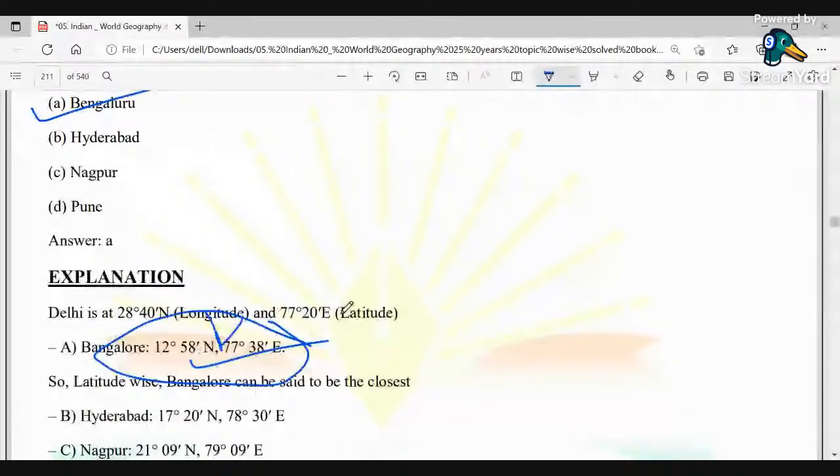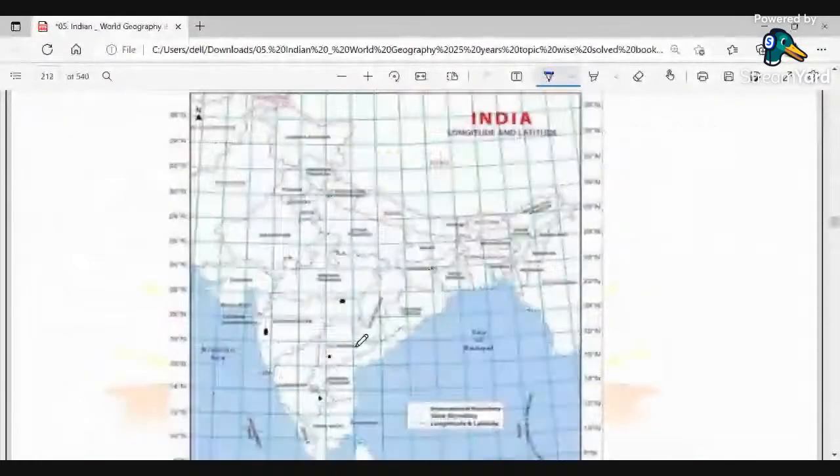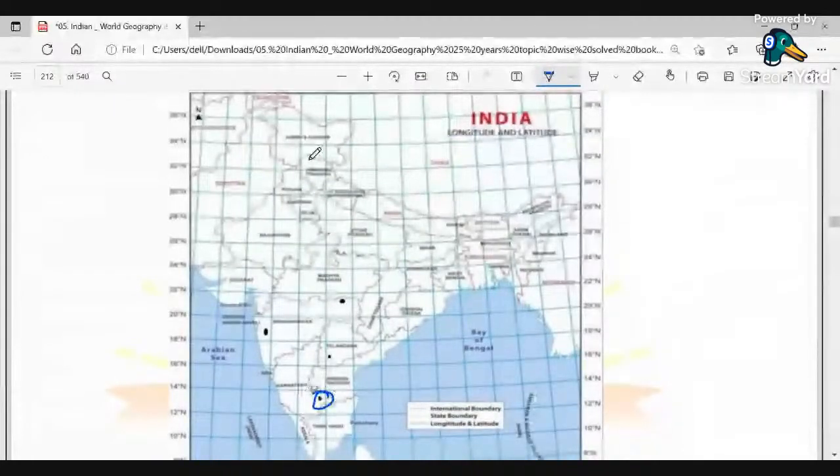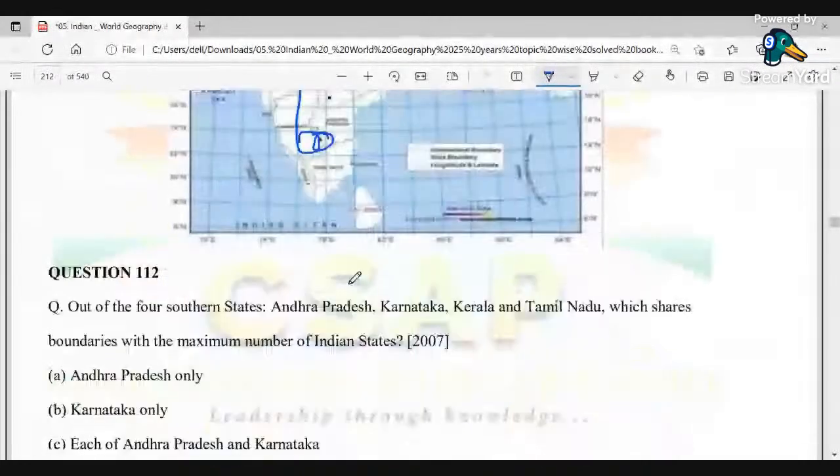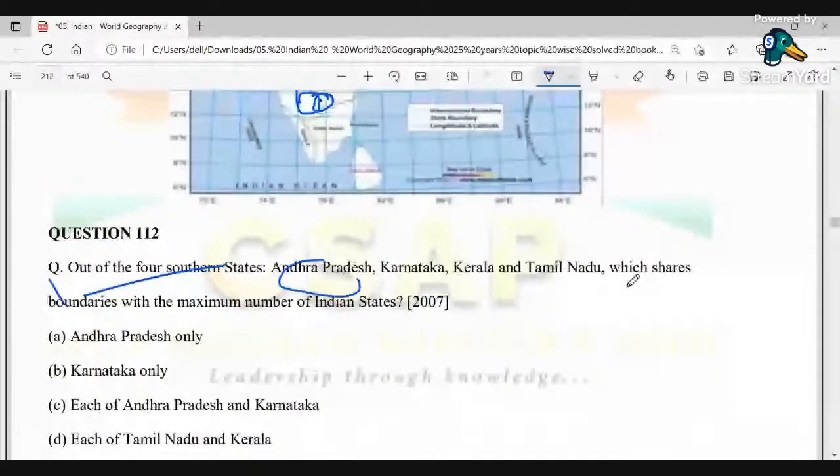So it comes to the same type here, so you can see. We can see this is Bengaluru over here. This is the longitude that is directly flowing through, and this latitude and longitude basically come under the region of Karnataka. Now, out of the four southern states, Andhra Pradesh, Karnataka, Kerala, Tamil Nadu, which shares boundaries with the maximum number of Indian states? Here the correct option is C.